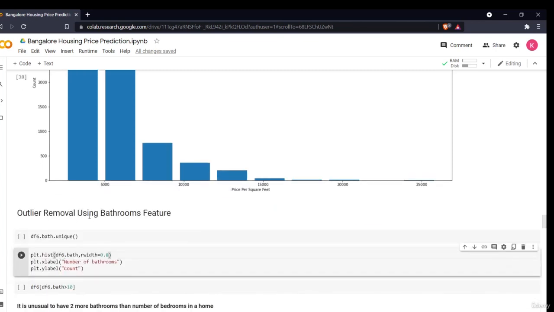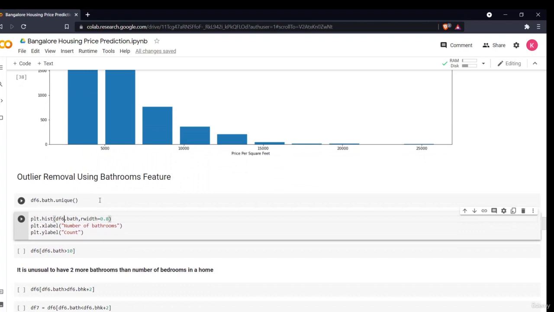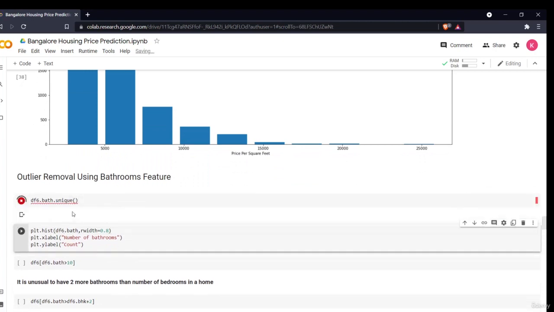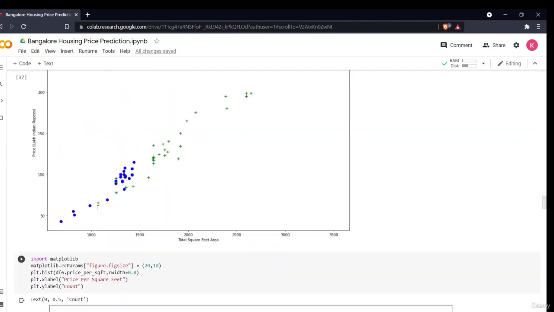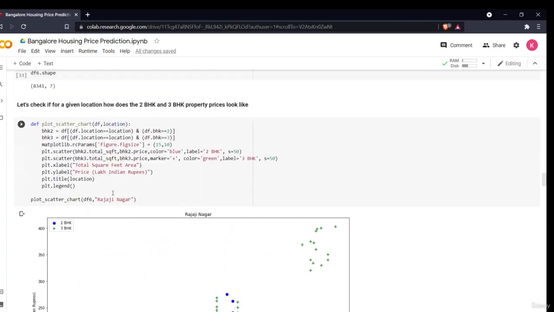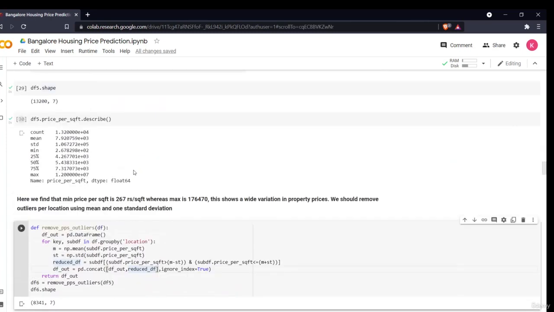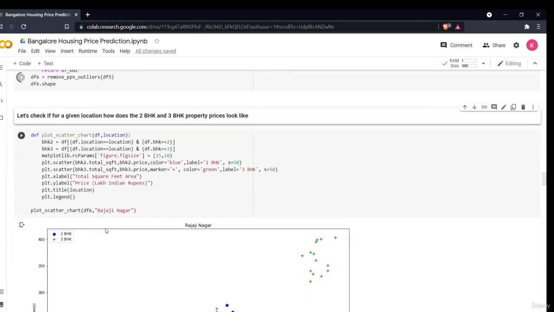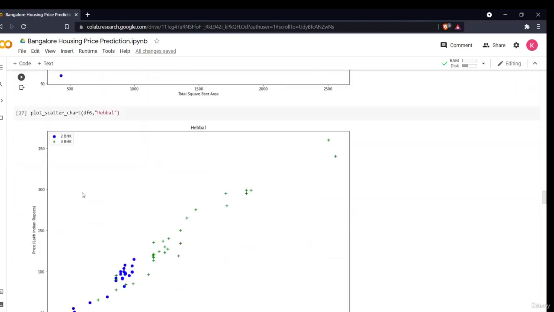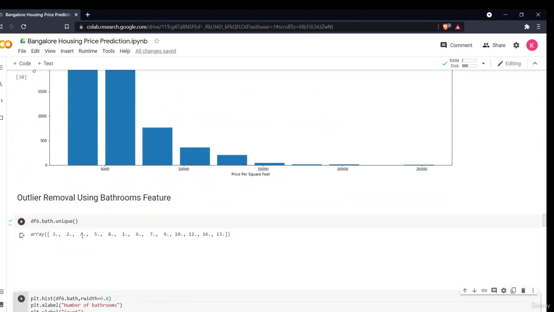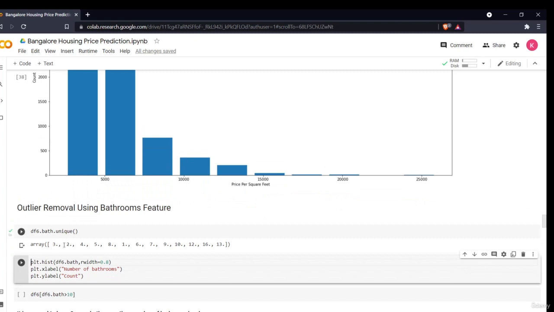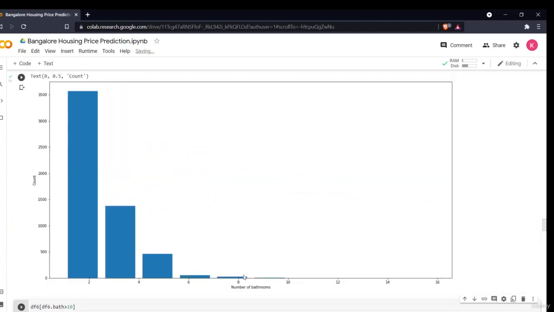So now the last thing we have to do is remove outliers using the bathroom feature. For that I'll be using different variables. So now what we'll do, we'll be seeing what the unique values are, what the different bathroom counts available are. As you can see, there are different bathrooms: 3, 2, 4, 5. So I'll just plot a histogram between this. So as you can see, the number of bathrooms.